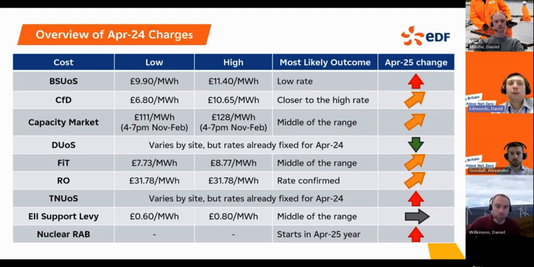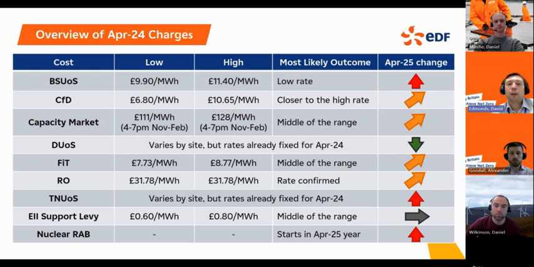And then the final thing to mention is that we have included two new cost items on here. As I mentioned at the start, we've had quite a few questions on these, so I thought it was helpful to reference them in here. The EII support levy and the nuclear RAB schemes. We will go into more detail in the next section, but very briefly, just to cover them on here. The EII support levy is to compensate energy intensive industries, or EIIs, for their network charging for 60% of the charges they would pay. So that is something that was introduced a little while ago.